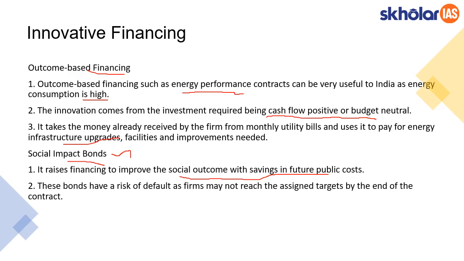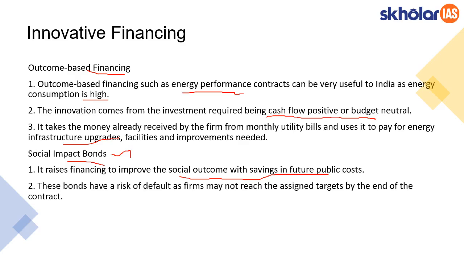For example, if a municipality raises money through social impact bonds, it can build toilets in the municipality, so that hygiene improves and the public spending on hospital services would come down. So this is the interlink: a social outcome that can definitely save a future public cost. This is the keyword with which social impact bonds operate.